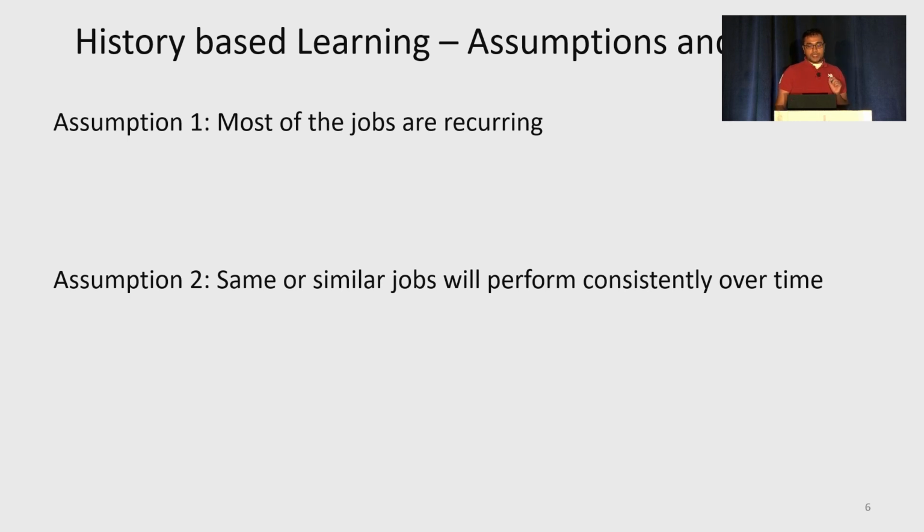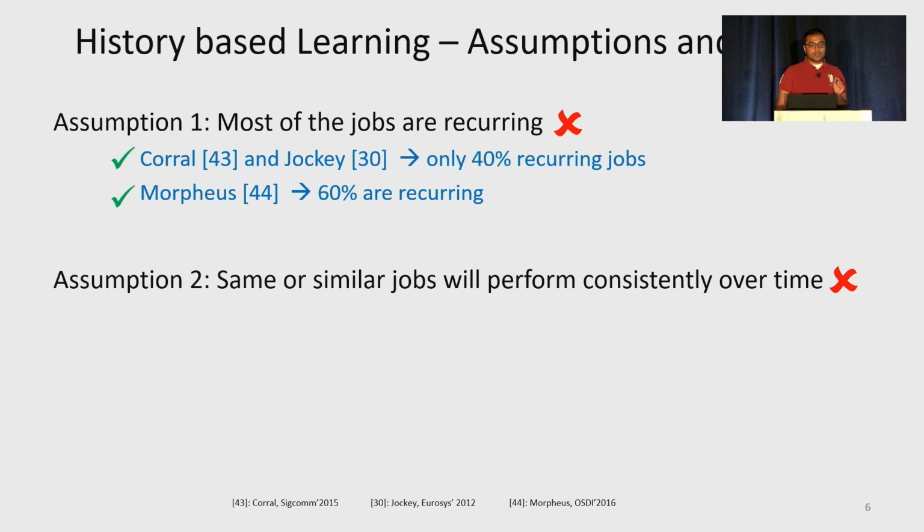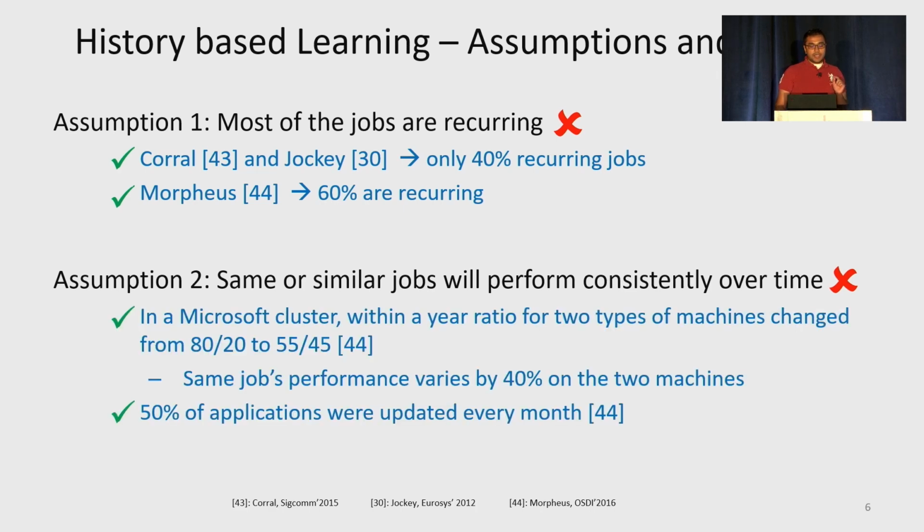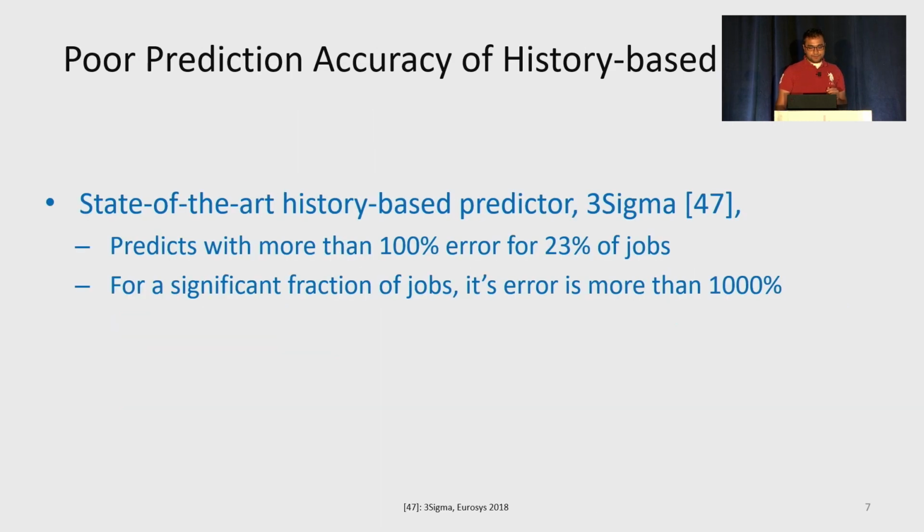However, stats reported in previous works, using industrial cluster traces, have shown the contrary. In particular, Corral and Jockey have shown that only 40% of the jobs are recurring. There are some other stats that show how regular cluster changes lead to a significant change in the performance of the same job over time. Violation of these core assumptions leads to high prediction error. This reflects in the performance of the state-of-the-art history-based predictor 3Sigma. 3Sigma predicts at least 23% of jobs with at least 100% error, and for a significant fraction, the error is more than 1,000%.